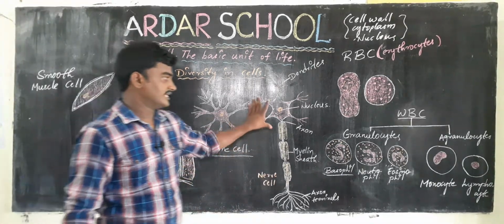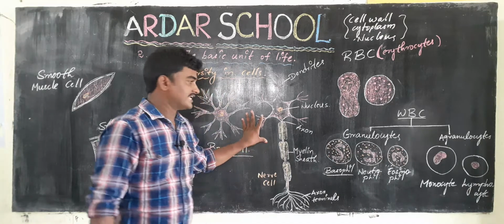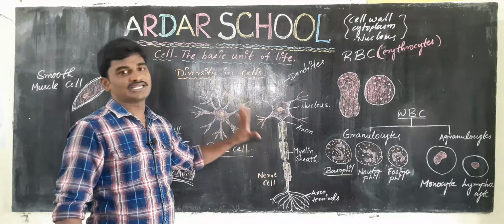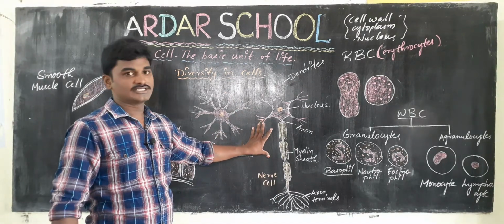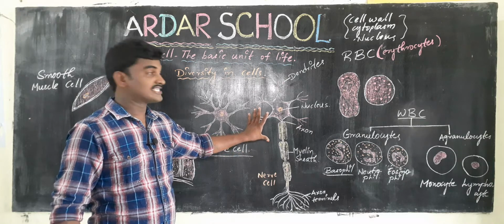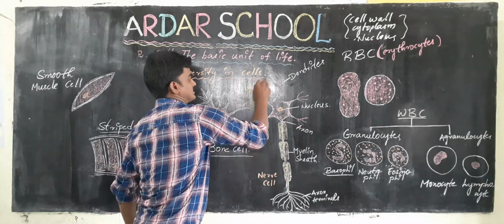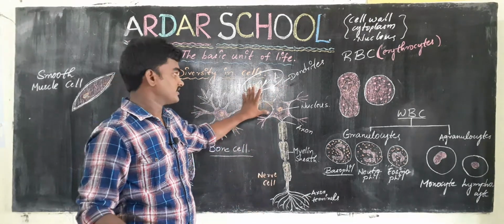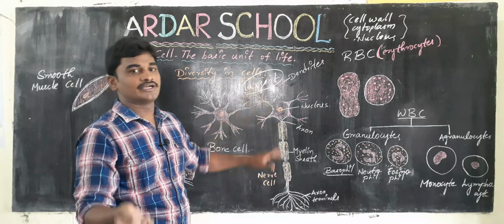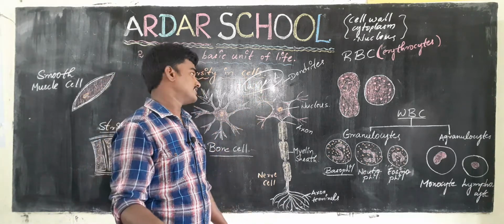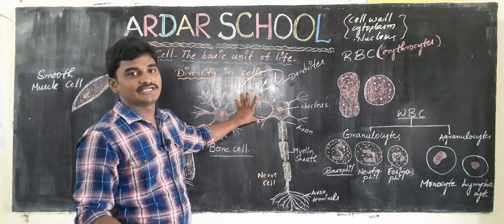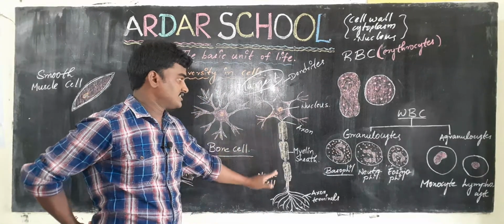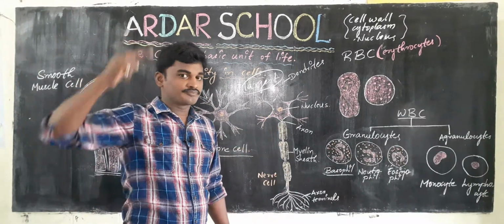And now the nerve cell. We know that the nerve cell is the master cell of our body, the primary cell of our body, and also it is the largest cell in all organisms. The nerve cell is the largest cell in humans as well as in other organisms also. It is situated from the brain to the spinal cord.